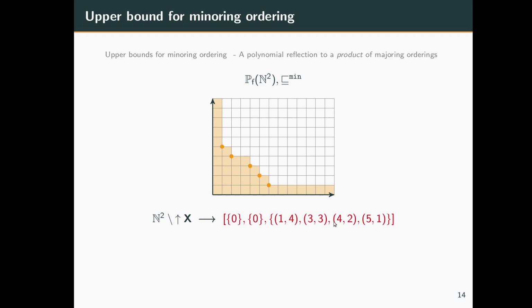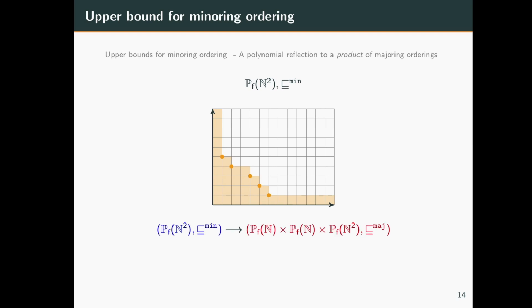So this gives us a map to these 3 groups, where this group roughly denotes that there was an omega as the first coordinate, this group roughly denotes that there was an omega at the second coordinate, and this group denotes that there was no omega in these coordinates at all. Now notice that this gives us an element in finite subsets of N cross finite subsets of N cross finite subsets of N squared. Right. So this is the very general idea, and with some care one can show that this gives us a